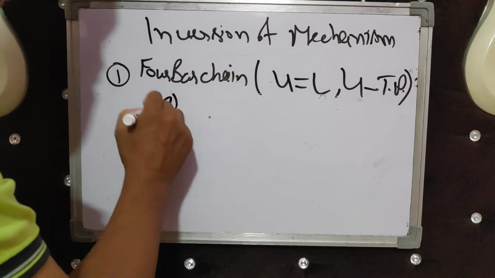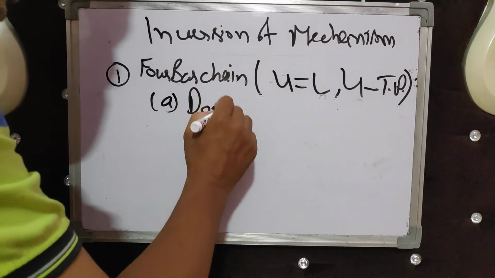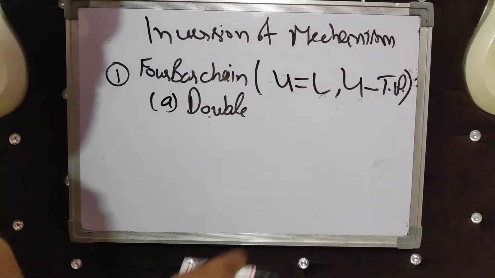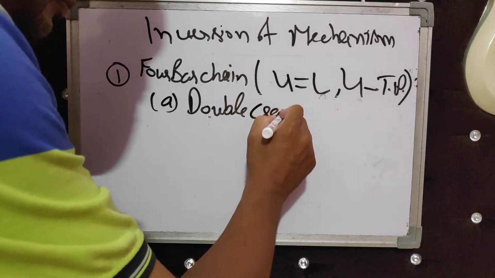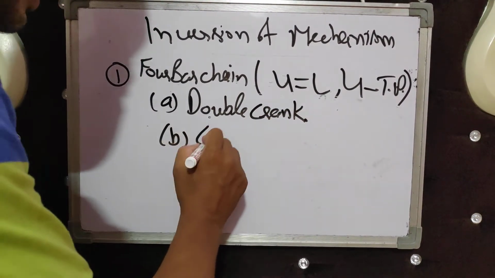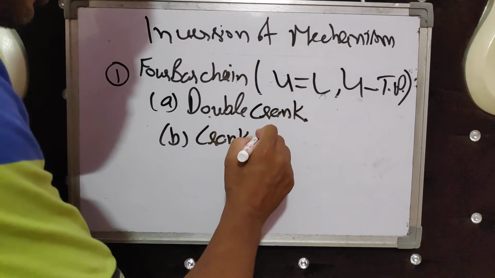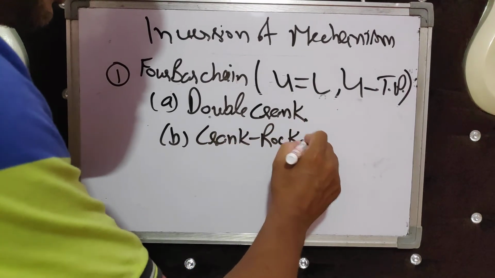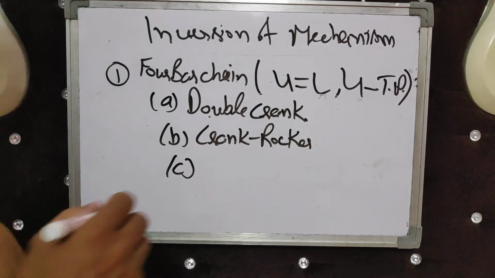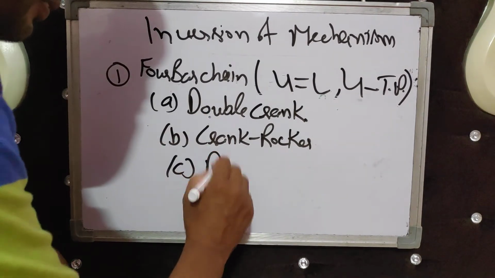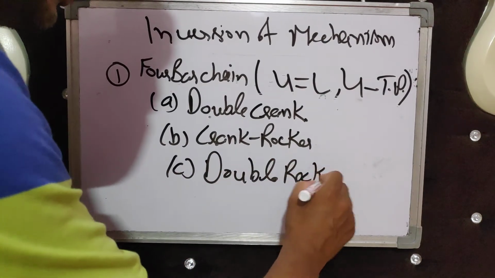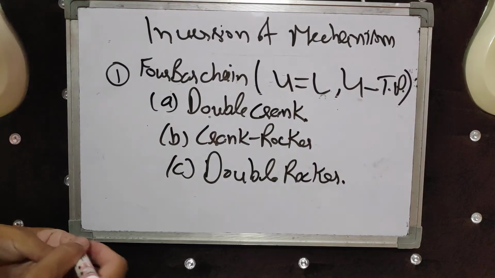First is double crank, second is crank rocker or rocker crank, and third is double rocker mechanism.